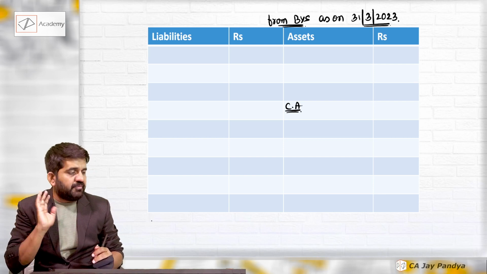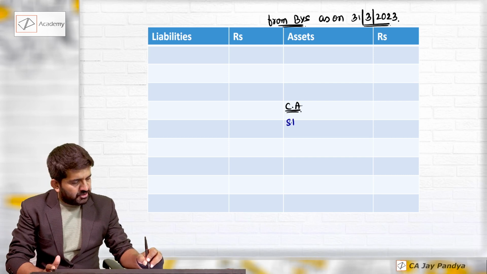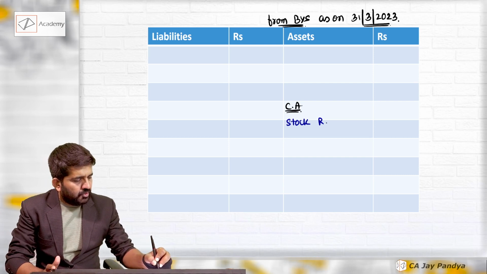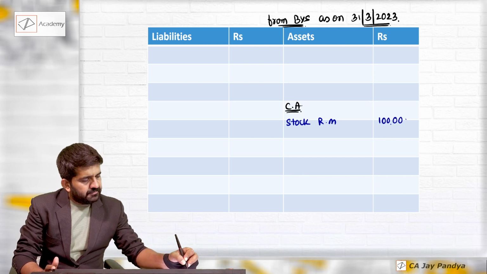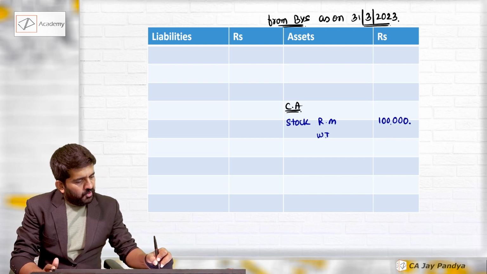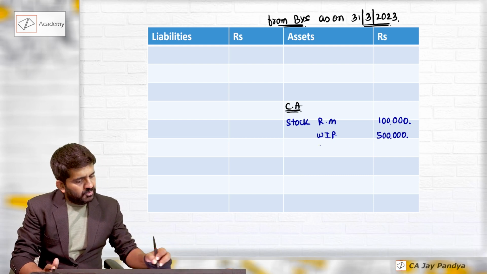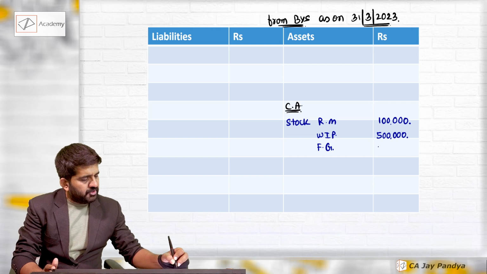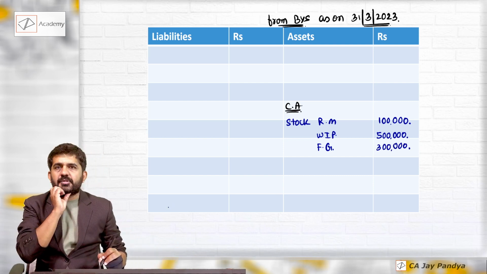This information we can get from the balance sheet of a company. In current assets, there is stock of raw material, which is of 1 lakh rupees. Stock of WIP, which is of 5 lakhs rupees. And stock of finished goods, which is of 3 lakhs rupees.